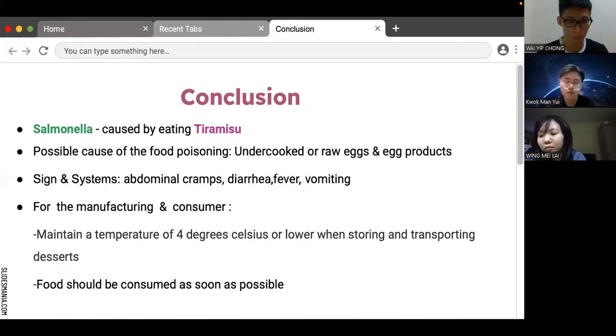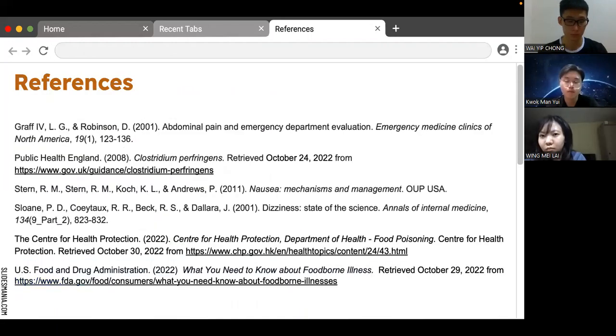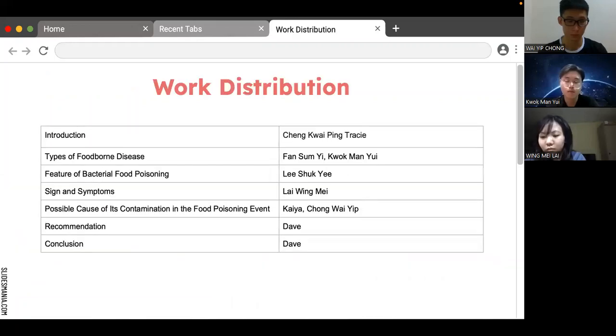As the temperature gets higher, the bacteria in the tiramisu may grow, so the food temperature should be maintained at 4 degrees Celsius or lower when storing and transporting desserts. Food should be consumed as soon as possible, as the longer it waits at room temperature, the more bacteria may grow. Next page. Here are the references and our work distribution.